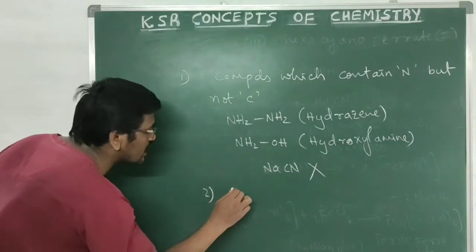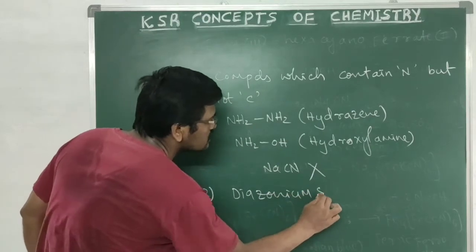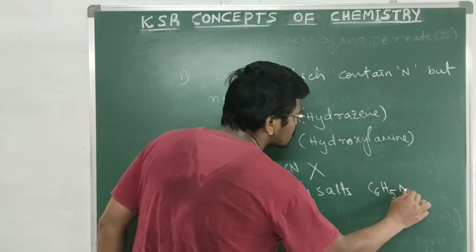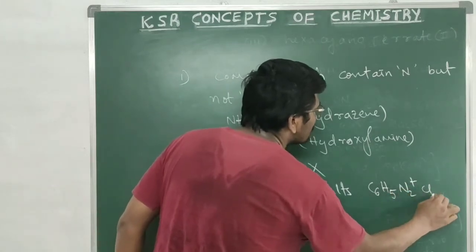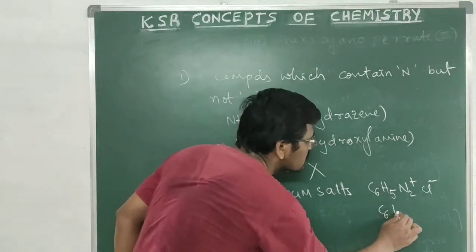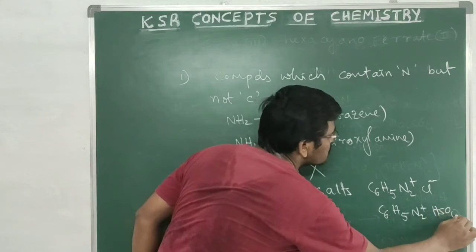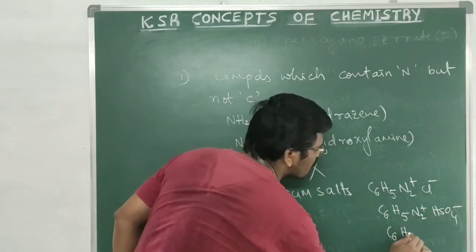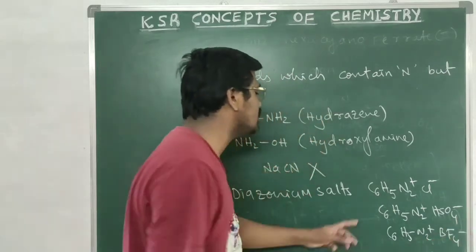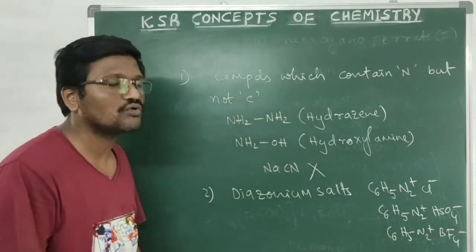And we can take diazonium salts. The diazonium salts are in the form of C6H5N2+ Cl-, or Br-, or HSO4-, or BF4-. This is benzene diazonium chloride, this is benzene diazonium bisulfate, this is benzene diazonium tetrafluoroborate.